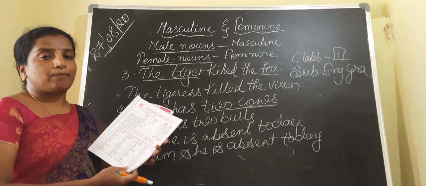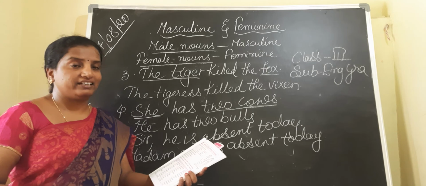Let us revise some of the masculine and feminine genders.